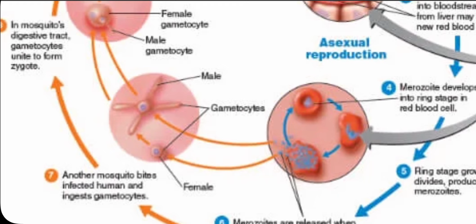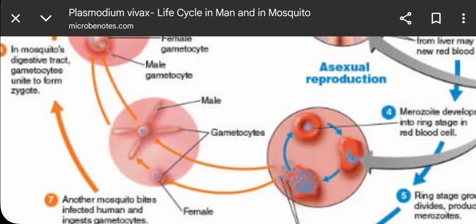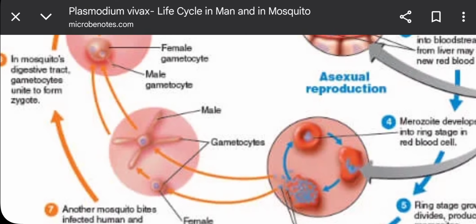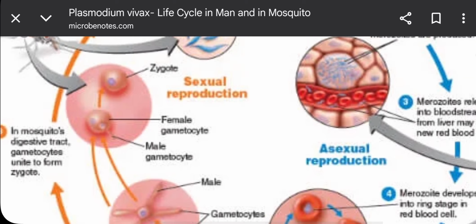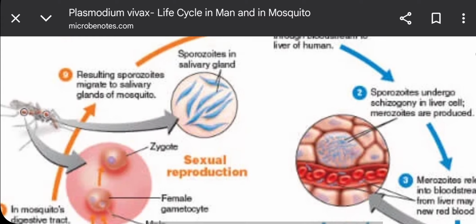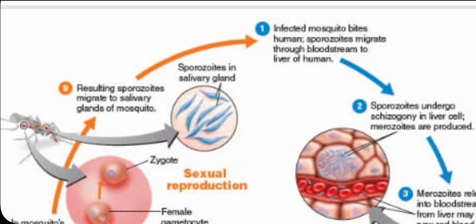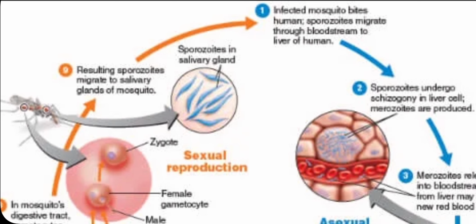Here you can see the diagram. This is the gametocytes, this is the male gamete, this is the female gamete. Then in the mosquito's digestive tract the gametocytes unite to form the zygote. Then in the mosquito's internal alimentary canal, the sporozoites result and migrate to the salivary gland of the mosquito.